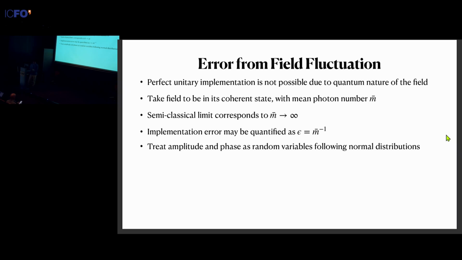And finally, with these, we try to compute the actual channel that we implement, with a compromise between classical and quantum, by treating the amplitude and the phase of the field as random variables following a very sharply peaked normal distribution that is given by the coherent state. And so the channel can be computed as a probabilistic mixture of unitary channels. And now that we have these ideas, we can summarize.